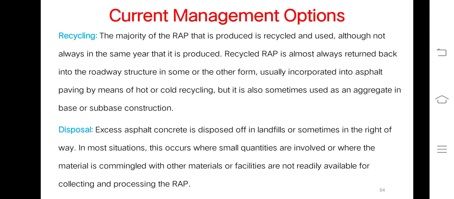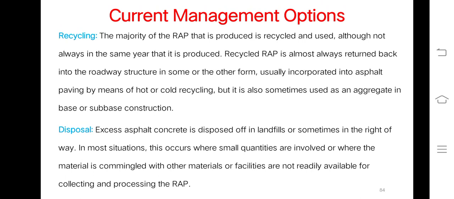that it is produced. Recycled reclaimed asphaltic pavement is almost always returned back into the roadway structure in some form or other, usually incorporated into asphalt paving by means of hot or cold recycling, but it is also sometimes used as an aggregate in base or subbase construction.